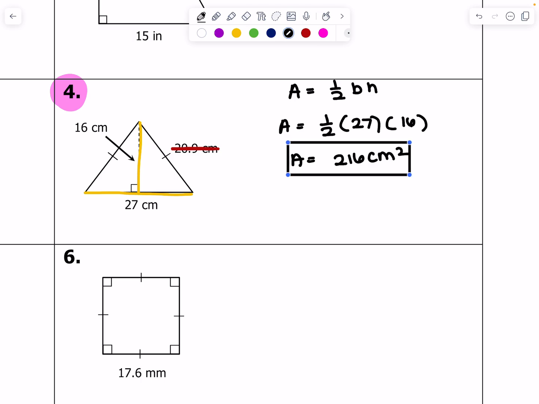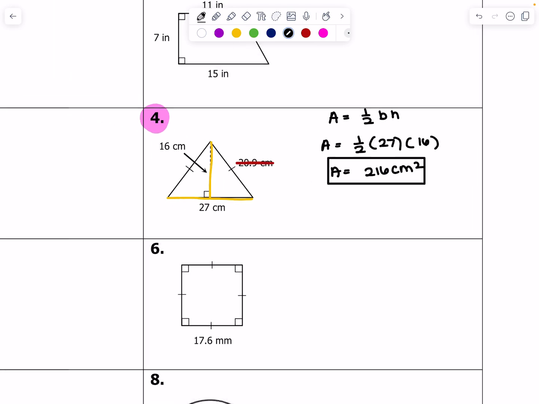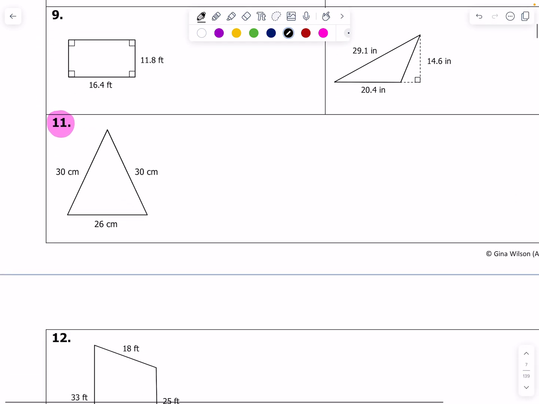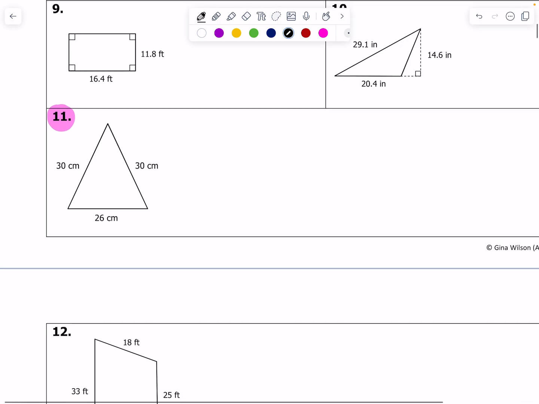Okay. All right. Yeah, and I was going to do 7, but honestly, it's just a parallelogram. It's not that complicated. And 11 is also truly just not that complicated. Or, actually, no. Let's go ahead and do 11.